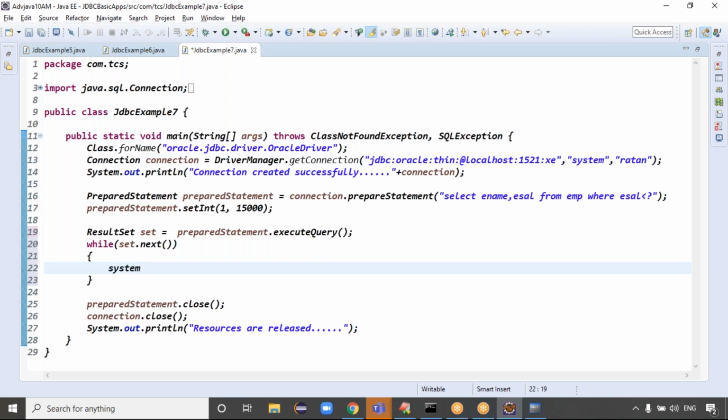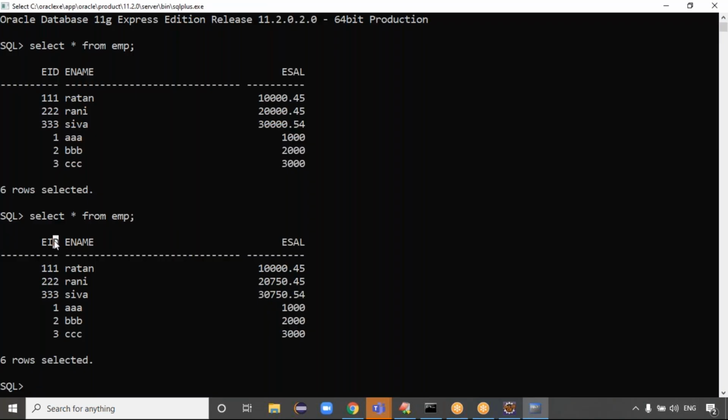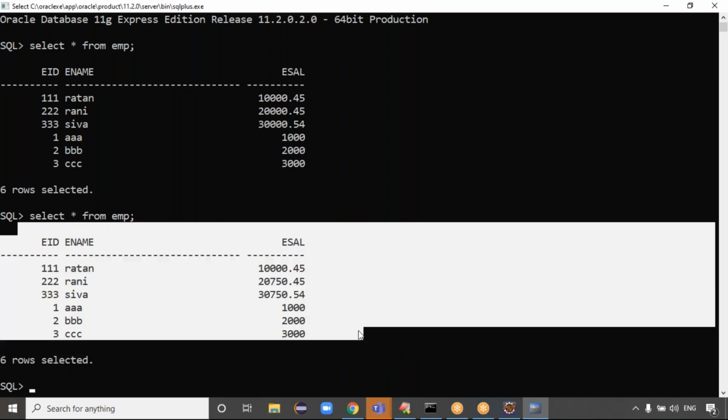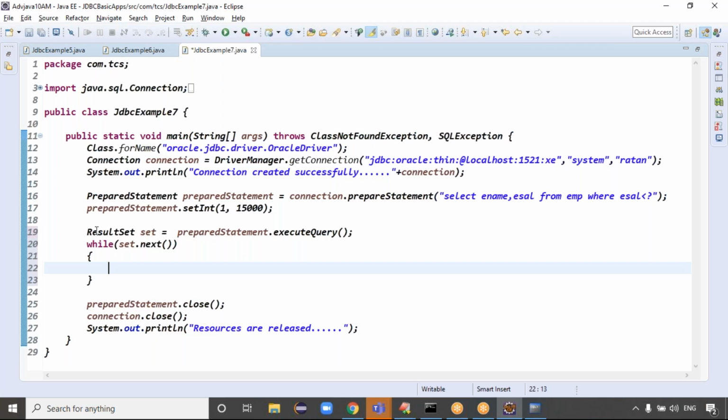To read the records, see, guys. Now the result set object contains how many records, and how many columns? I'm not asking about rows. These are rows, right? I'm asking about the columns. Employee ID, employee name, employee salary. These are columns. Your table contains 3 columns, but here the result set object contains how many columns?